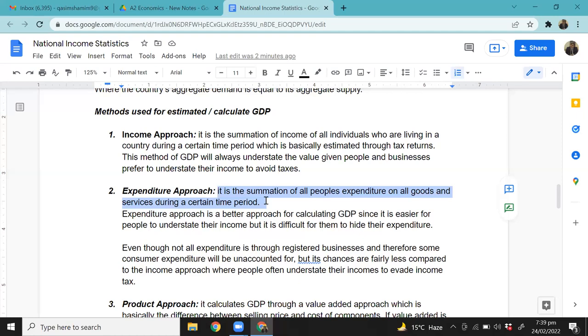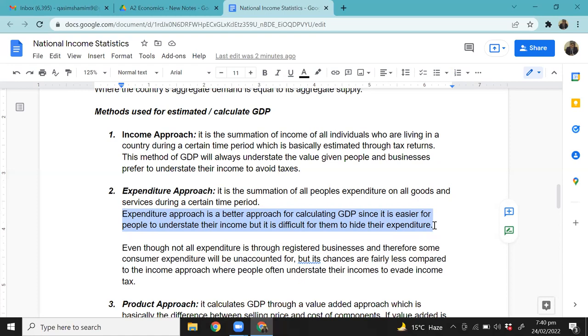So coming back to the point, the government adds up the expenditure of all people on all goods and services: food, clothes, laptops, shoes, cars, bags, cosmetics, everything that you can imagine. That gives you the GDP value through the expenditure approach. Now, here's the thing. The expenditure approach is a better approach for calculating GDP, since it is easier for people to understate their income, but it is difficult for them to hide their expenditure.